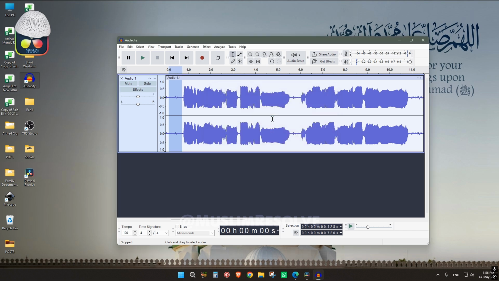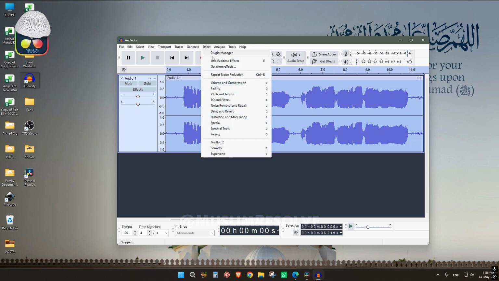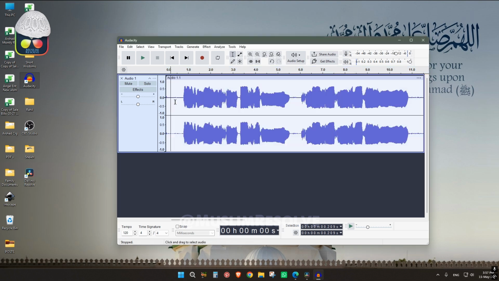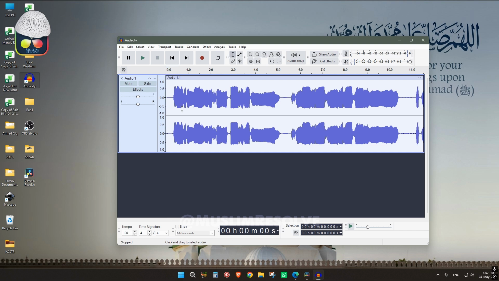After that you have to select all by pressing Ctrl plus A. Everything is selected, and just go again to Effect. You can go over here or go again to Noise Removal and Repair, Noise Reduction, and press OK. See, now we can see. I'll just cut over here.